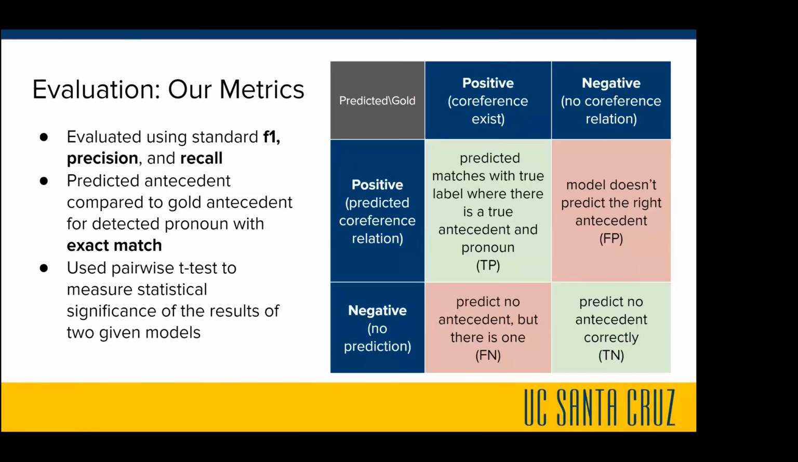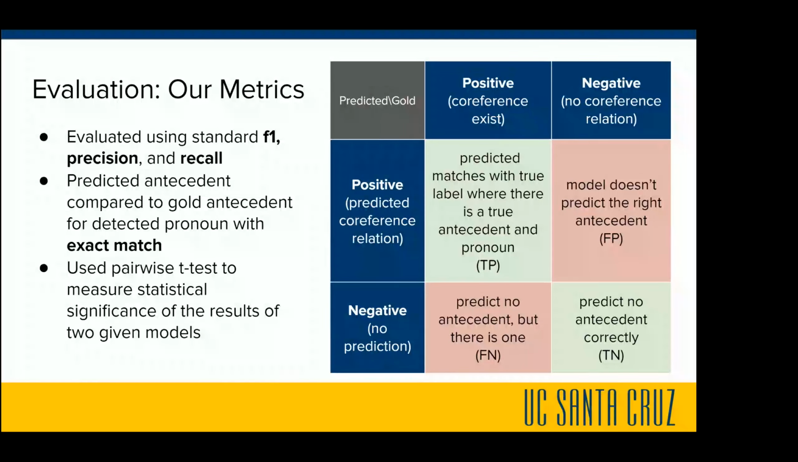True positive is when the prediction of the model matches the true label, where there's an actual antecedent and pronoun present. False positive is when the model doesn't predict the right antecedent. True negative is when the model correctly predicts no antecedent. And false negative is when the model predicts no antecedent, but there is one. In addition to that, we compared our predicted antecedents to the gold label with exact match.